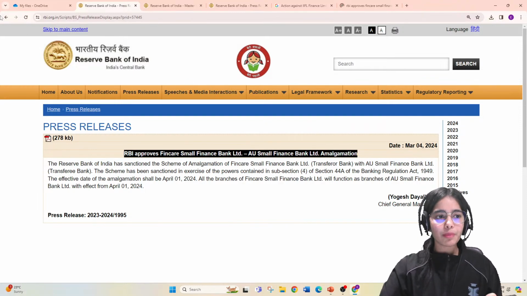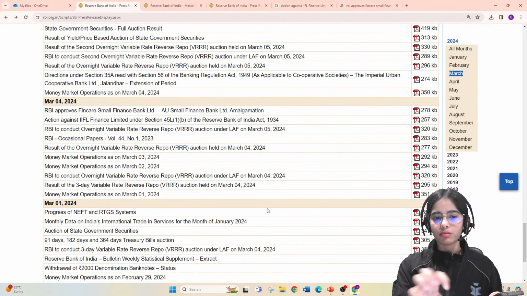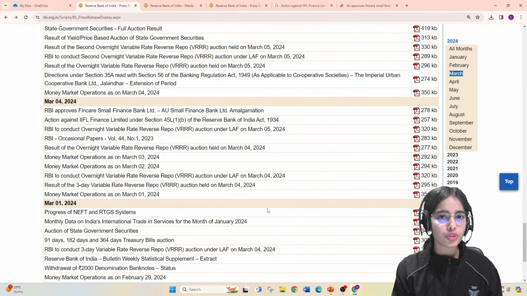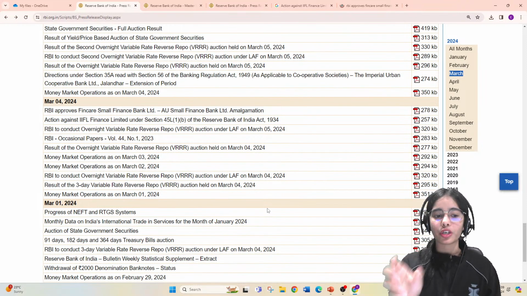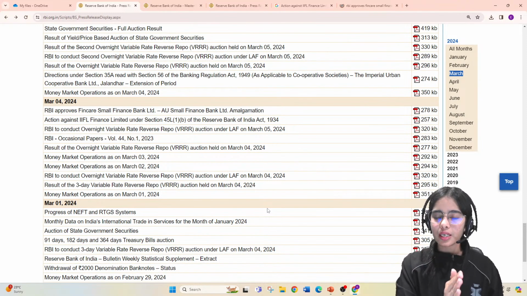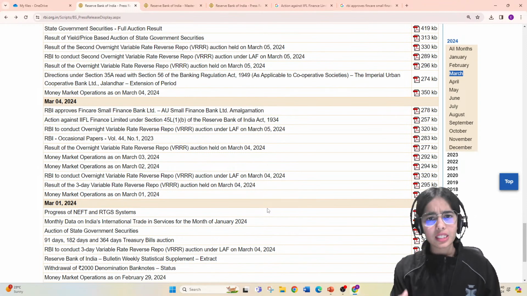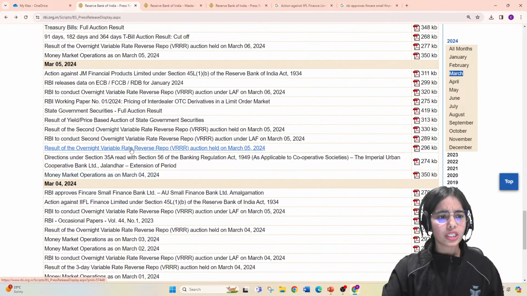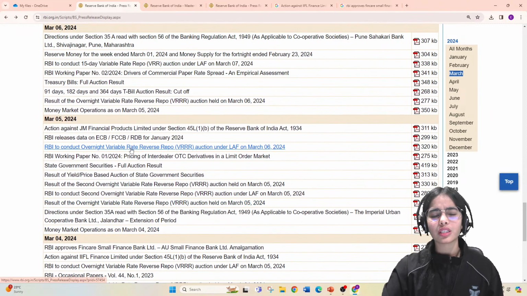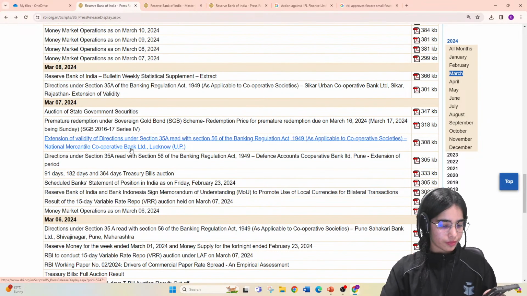Yes, you have to skip the monetary penalties. If mergers are happening that are not very big, usually bank mergers do not happen. So the mergers are important, but the monetary penalties are not important. You do not have to remember the penalties the RBI is imposing, or the restrictions, since those are not very important, that is normal doings. But if it is in the news, then you have to cover it.